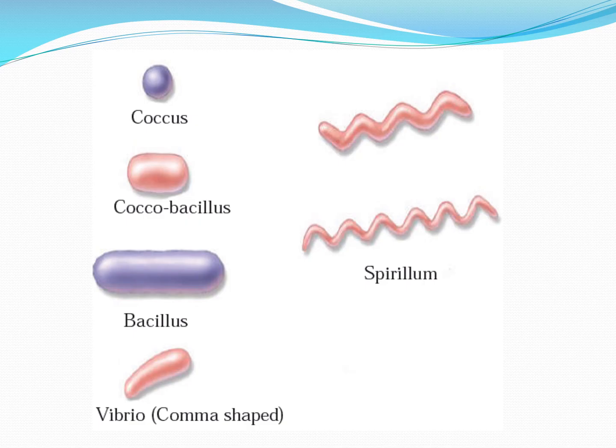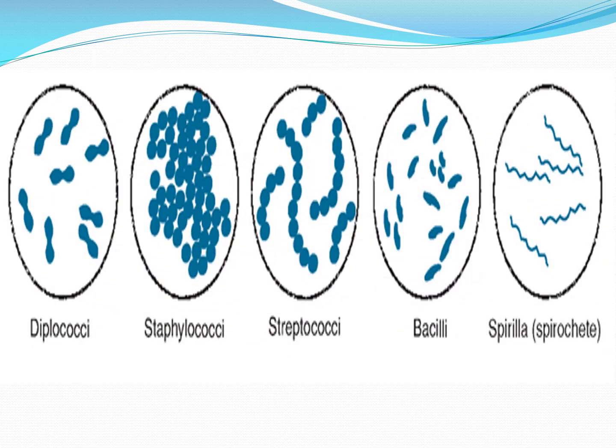Bacteria also has various types, and the names given to it are based upon the shape of the bacteria. The bacteria which is spherical in shape is called coccus. The bacteria which is rod shaped is called bacillus. The bacteria which is circular as well as rod shaped is called Coccobacillus. The bacteria which is comma shaped is called Vibrio, and the bacteria which is spiral in shape is called Spirillum.